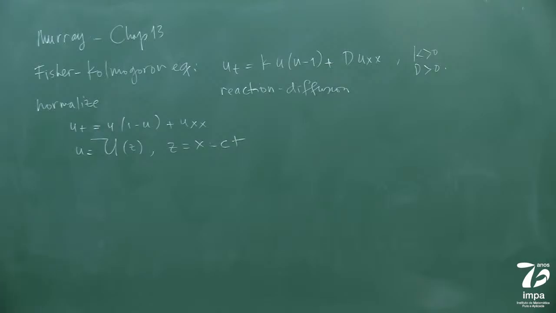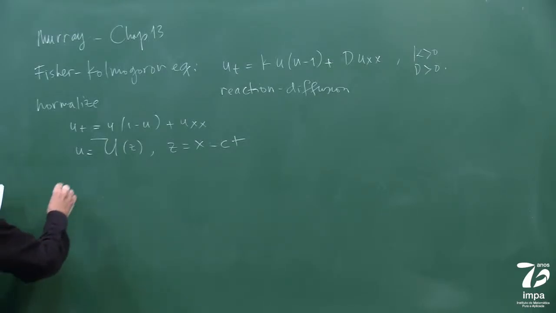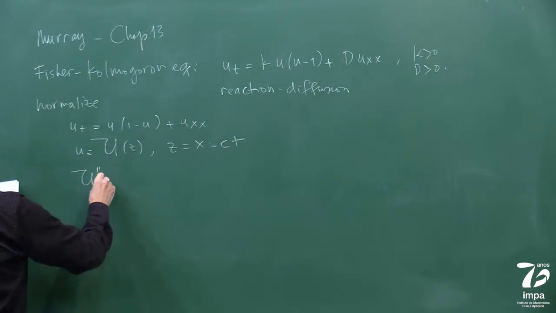Okay, and in the notes, let's see, I got it. Yeah, here it is. I didn't separate. So then you get an equation that becomes like this.